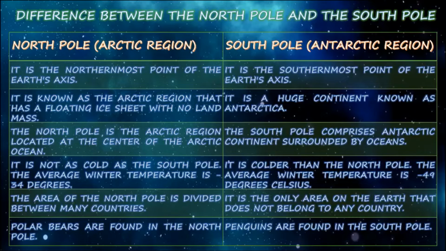Next, polar bears we can see in the North Pole, and only penguins can be seen in the South Pole. Penguins we can see in the South Pole, that is the Antarctic region, and polar bears we can see in the Arctic region. This is about the difference between the North Pole and South Pole.